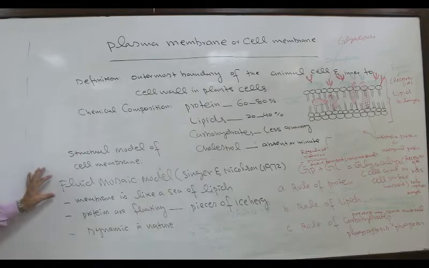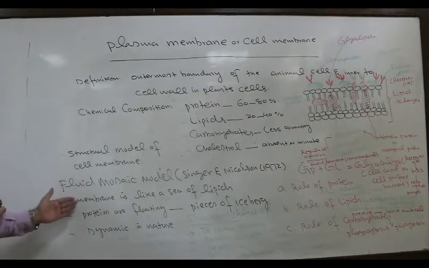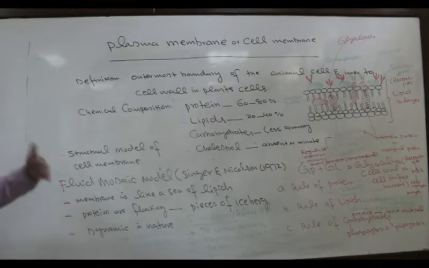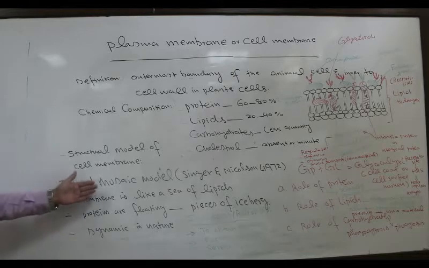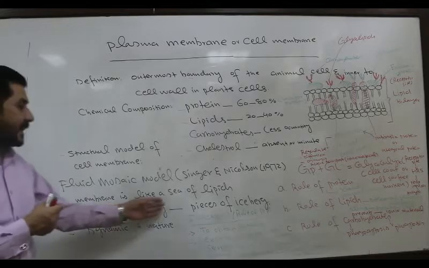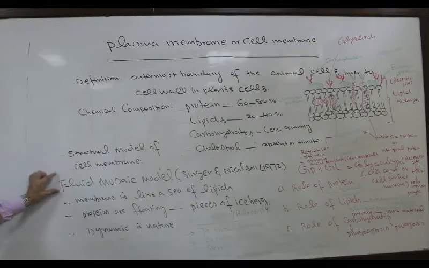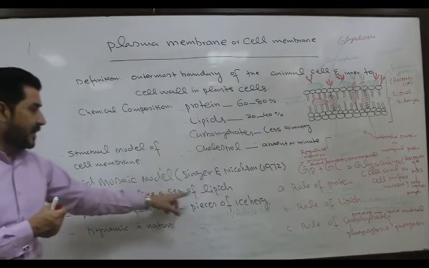According to this model, there are various features which will be discussed. Why is it called fluid mosaic model? Because according to this model, membrane is like a sea of what? Lipids. That is, the word fluid is used for lipids.